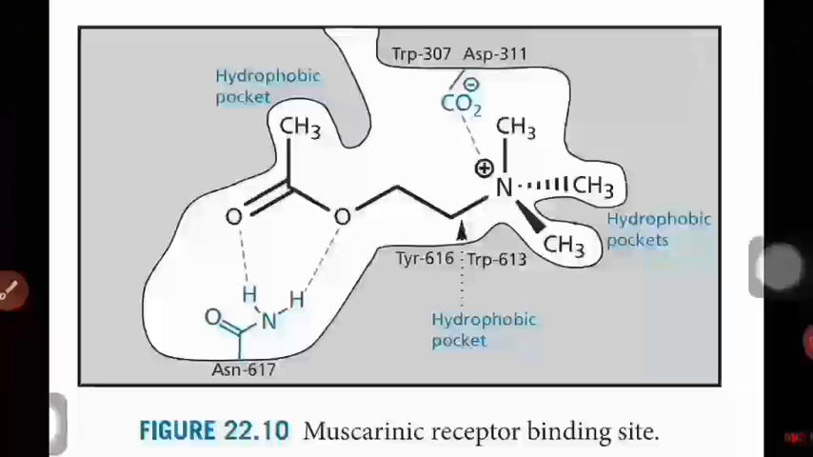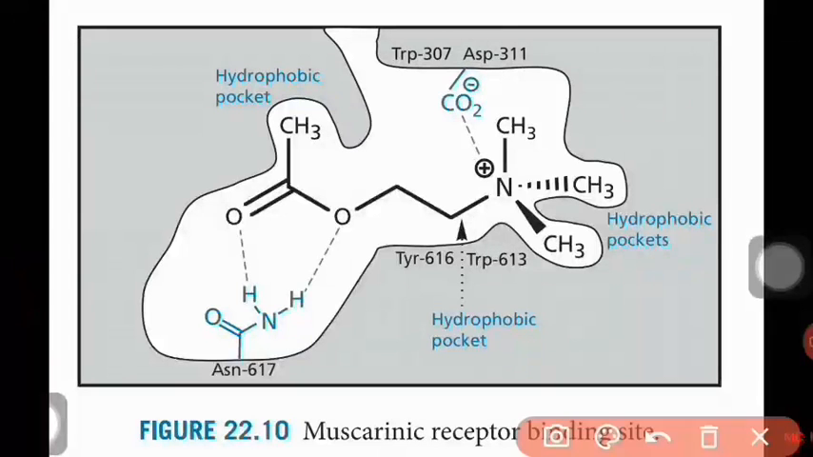This video is about the structure activity relationship of cholinergics, and it is simply called the muscarinic acetylcholine receptor. Now we shall see only the agonist part. This is the acetylcholine receptor pocket.